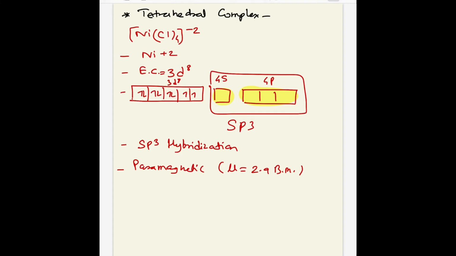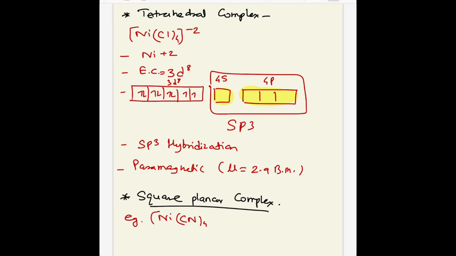So the next example I will take is the square planar complex. The example of a square planar complex is Ni(CN)4, bracket raised to -2. The central metal atom is nickel and the oxidation state of nickel in that complex is the same, +2. Its valence electronic configuration is 3d8.